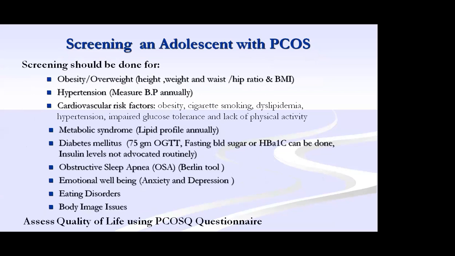Lipid profile can be done annually if needed, and if there is a family history, you can go with a 75 g GTT. Ask about quality of life, and you can have the PCOS questionnaire in your clinic.